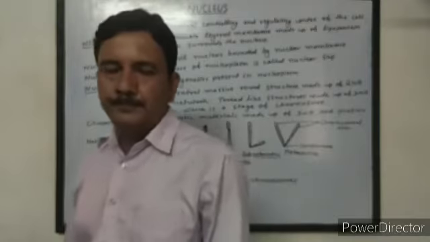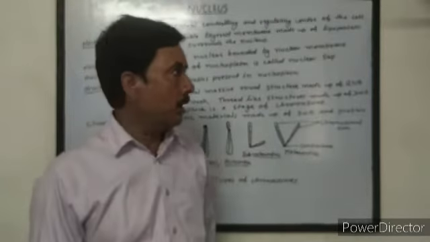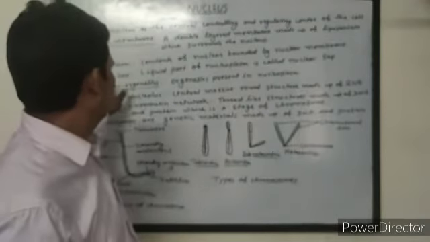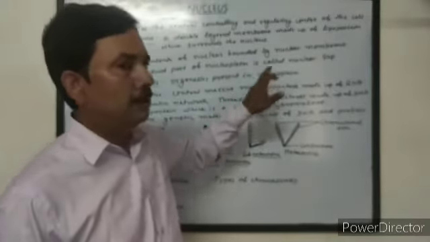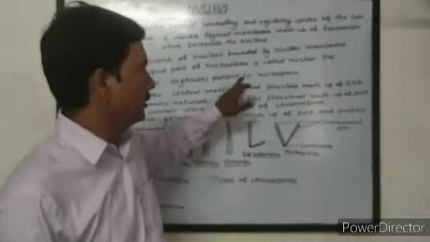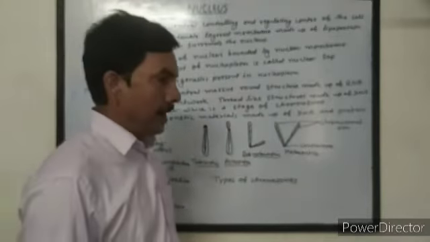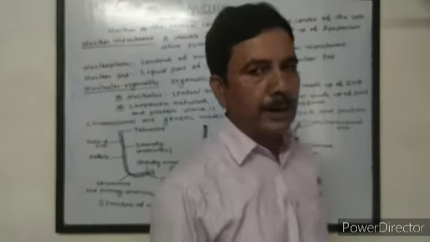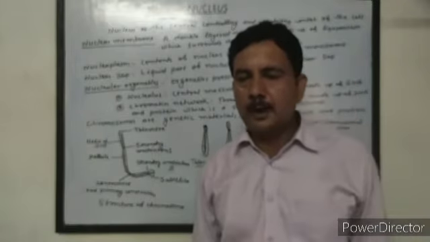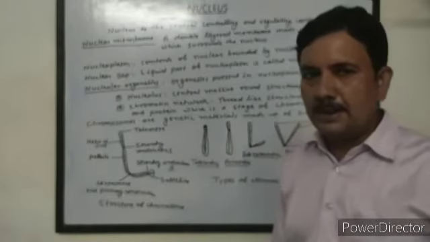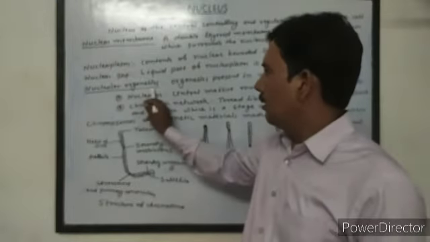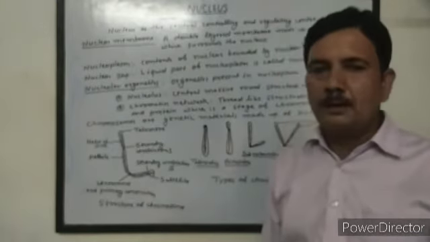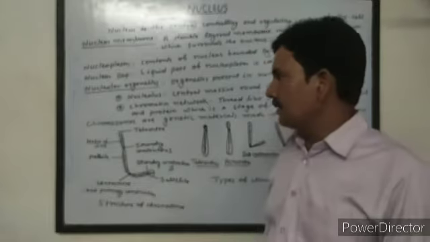Liquid part of the nucleoplasm is called nuclear sap. And nucleolar organelles: the contents of nucleus present inside the nucleoplasm are called nucleolar organelles. So there are two nucleolar organelles.